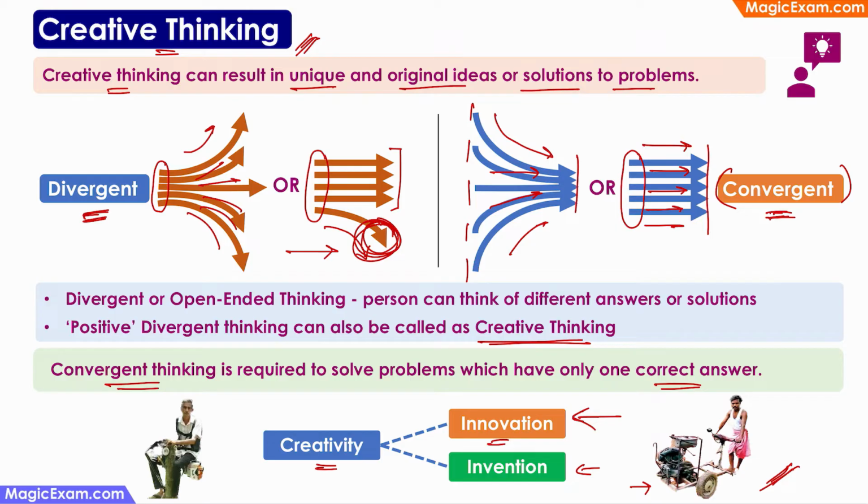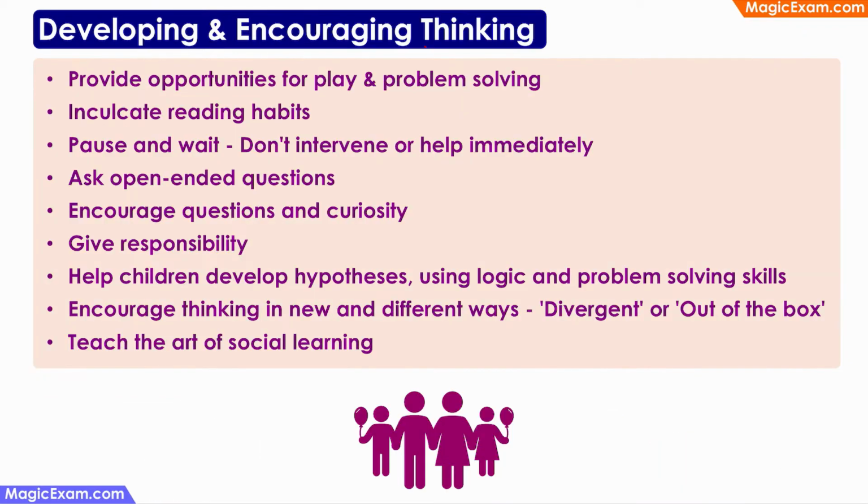Whereas there is another farmer who invented a scooter which can climb trees, and he uses it for climbing coconut trees and arecanut trees to get the coconuts or arecanuts from the top of the tree. So this is an invention, because there is no such tree-climbing scooter anywhere else, so he invented it. Therefore, creativity can be innovation, it can also be an invention. So this is what creative thinking is all about.